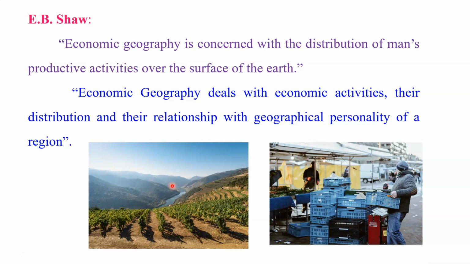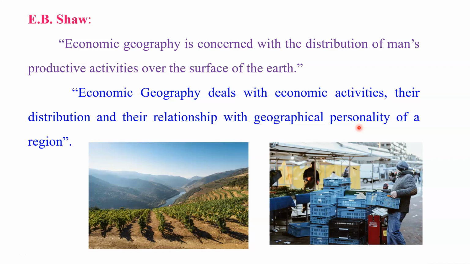Whereas in the developed country, you will observe that secondary, tertiary, and quaternary activities are more developed. Why? Because their region is more suitable for that particular activity. It means that according to geographical personality and geographical factors, you will observe what type of economic activity is going to develop in that region.